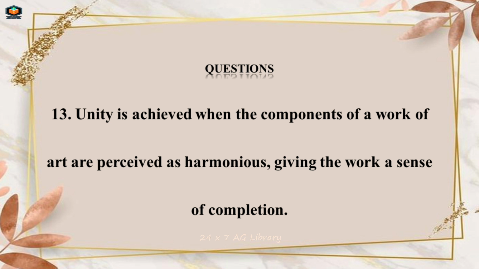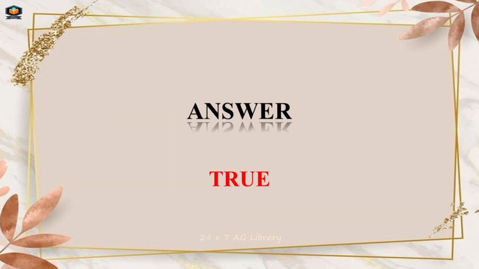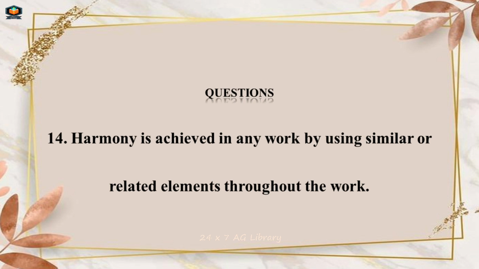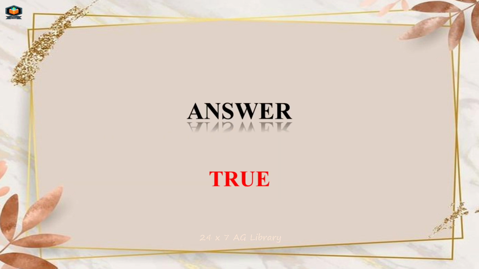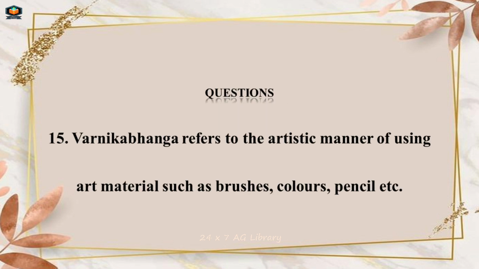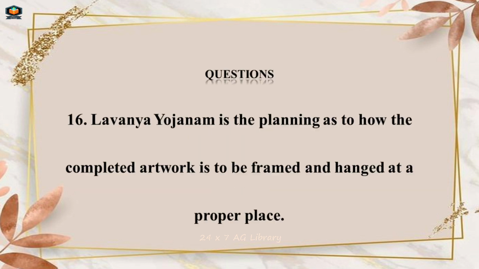Questions. Number 13. Unity is achieved when the components of a work of art are perceived as harmonious, giving the work a sense of completion. Answer: true. Questions. Number 14. Harmony is achieved in any work by using similar or related elements throughout the work. Answer: true. Questions. Number 15. Varnikabhanga refers to the artistic manner of using art materials such as brushes, colors, pencil, etc. Answer: true.